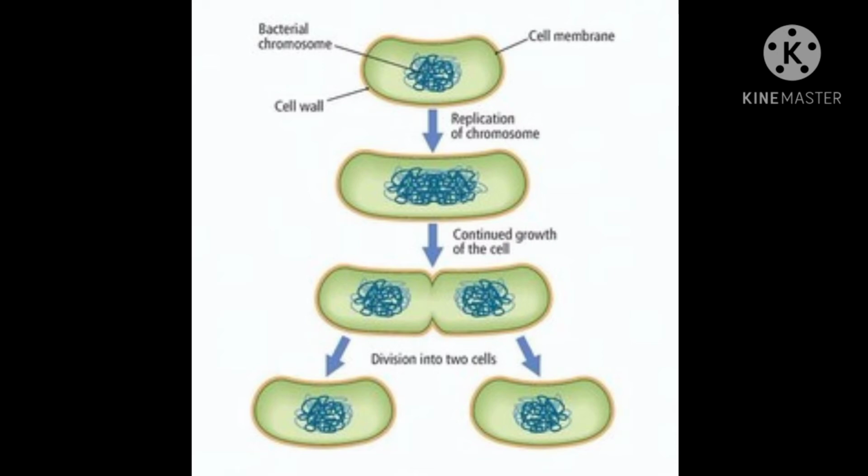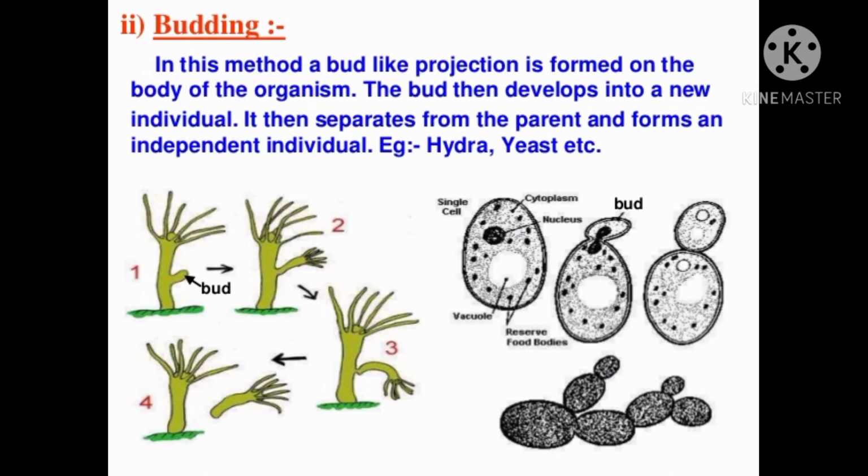The second process of asexual reproduction is budding. In this method, a bud-like projection is formed on the body of the organism. The bud then develops into a new individual. It then separates from the parent and forms an independent individual. Hydra and yeast reproduce by means of the budding process. So budding is like an outgrowth on the parent body, which afterward becomes a separate individual.